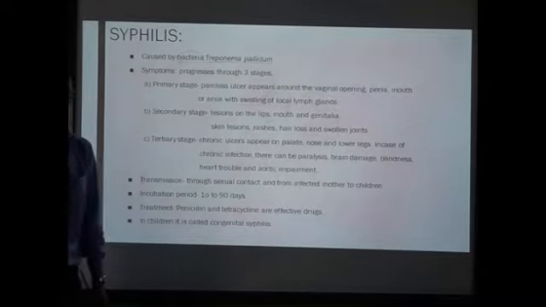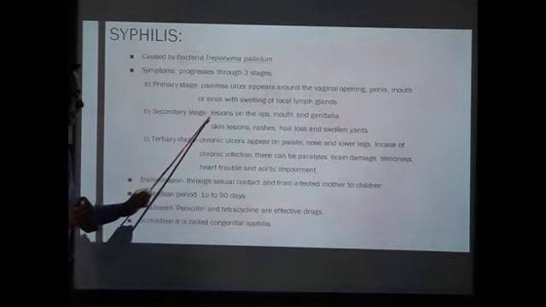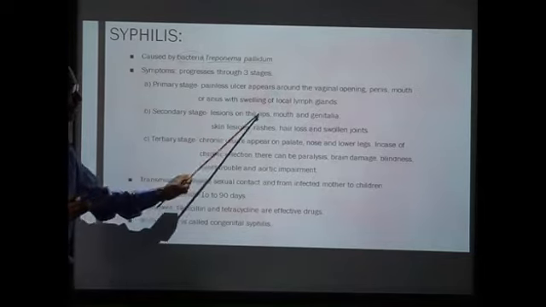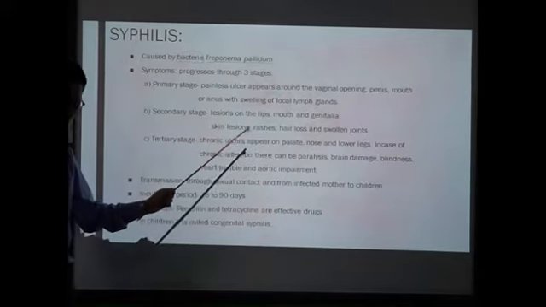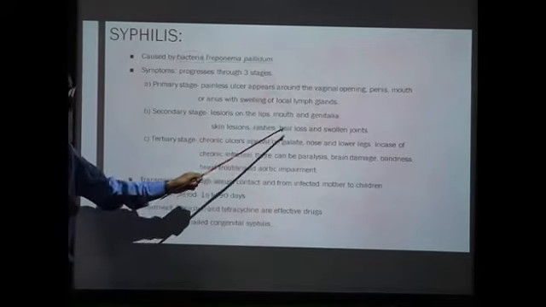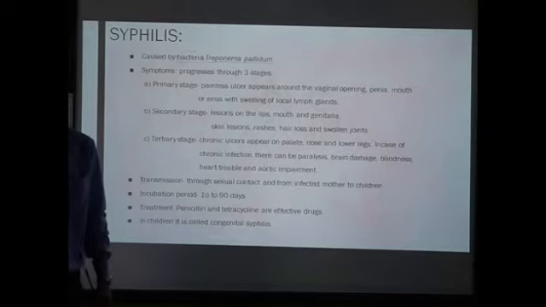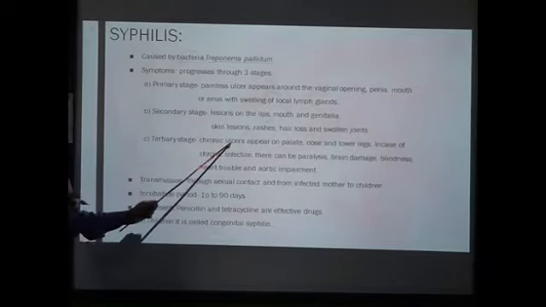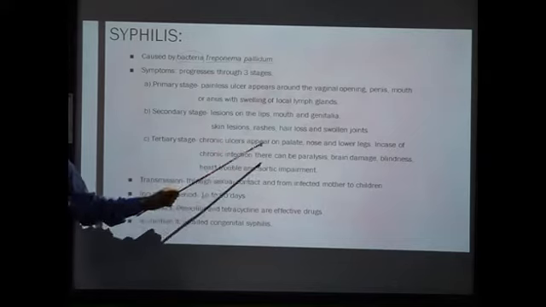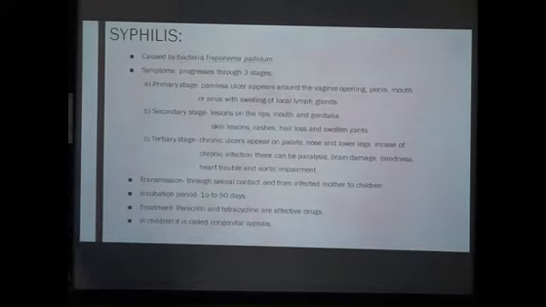Clear? Second one, in the secondary stage, what are the symptoms? In the secondary stage, there are lesions on the lips, mouth and genitalia, lesions on the skin, rashes, hair loss, and swollen joints. These are the symptoms that occur during the secondary stage. Third stage or the tertiary stage: chronic ulcers will appear on the palate, means roof of the mouth, nose and the lower limbs.